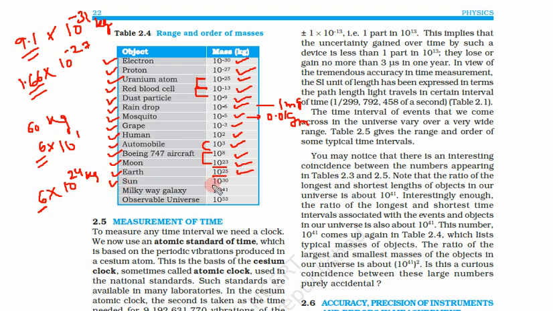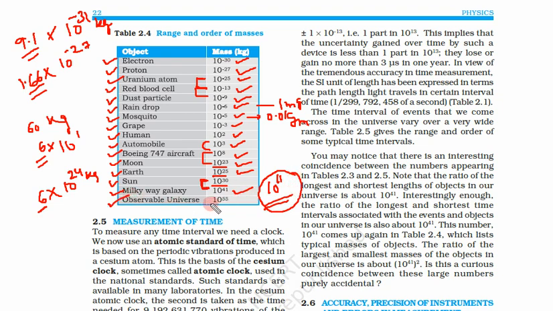Sun is 10 to the power 30. Milky Way galaxy, 10 to the power 41. So if you see these numbers, the Milky Way is around 10 to the power 11 times heavier than our sun. So we can safely say that there are about 10 to the power 11 sun-like stars. That's why it is so heavy. Sun is 10 to the power 30 kg, and the Milky Way, our galaxy, is 10 to the power 41 kg. That means there are around 100 billion stars like the sun.